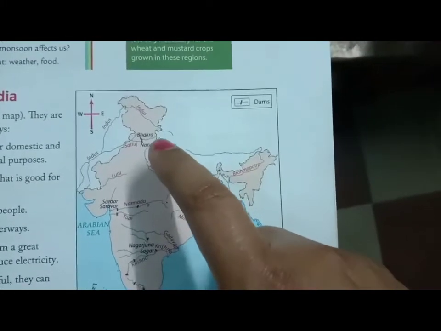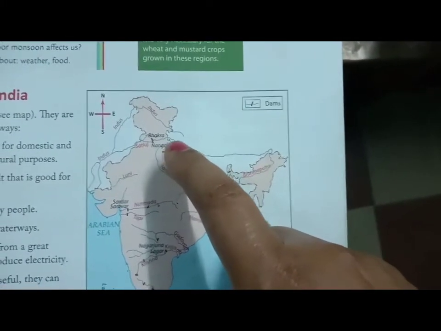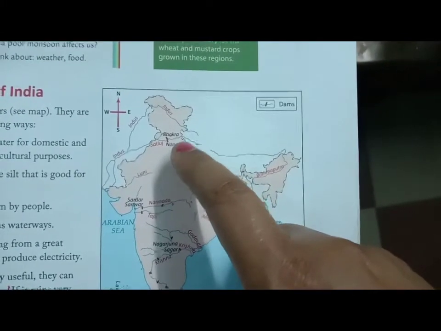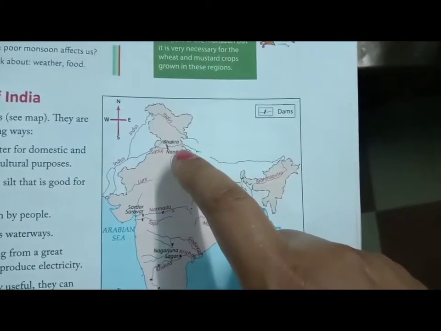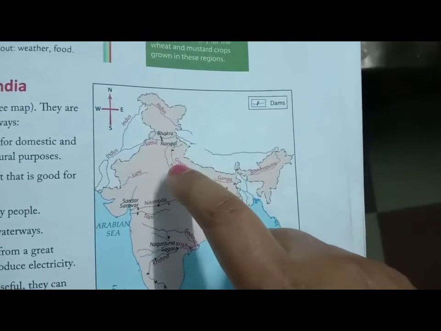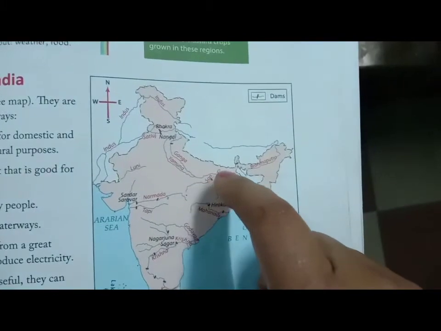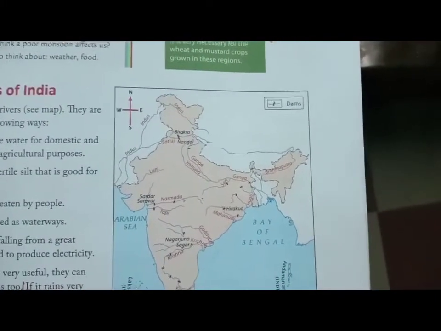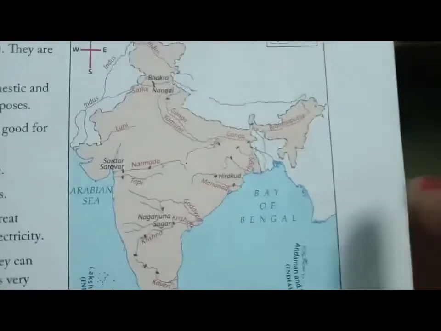The most important river of India is the Ganga. It starts from the northern part, from Uttaranchal, and then it flows down and comes into the Bay of Bengal.